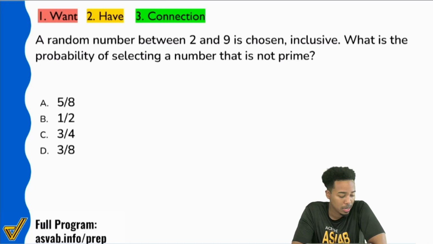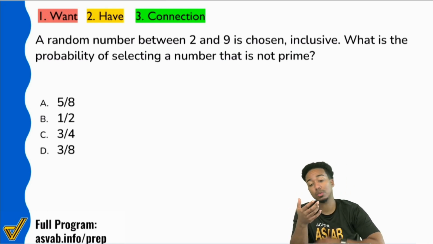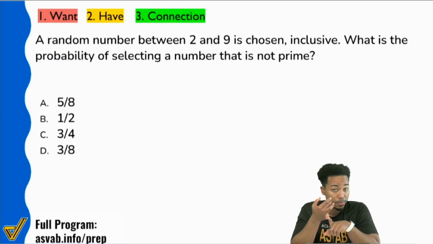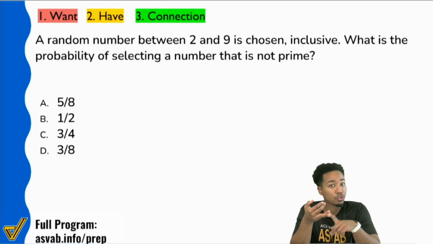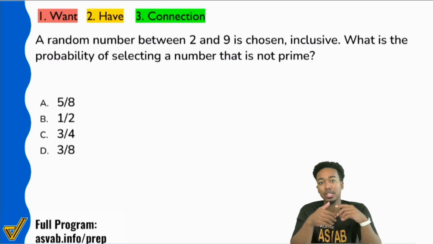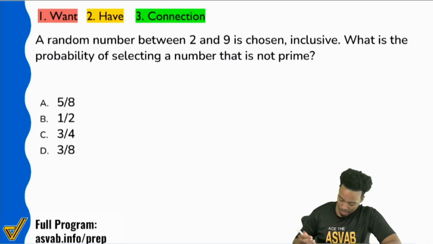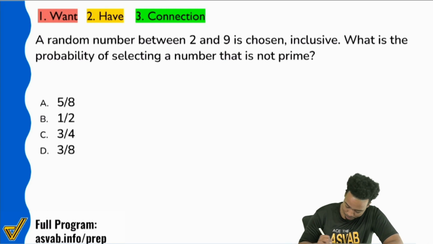Now, everybody, there are going to be plenty of opportunities for you to really be given the math that you're supposed to be doing. And when it comes to statistics and probability, they give you the math words. So I'm talking words like probability, I'm talking words like average or mean, median, mode, range. Those key words really give away the math that you're going to be working with. And so let me go ahead and just highlight that for you here.